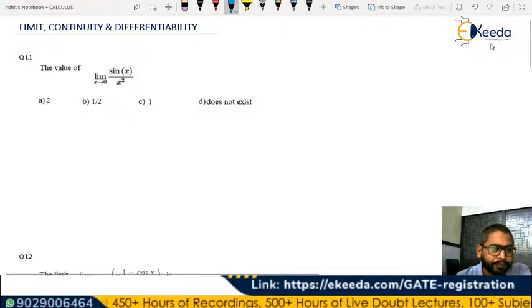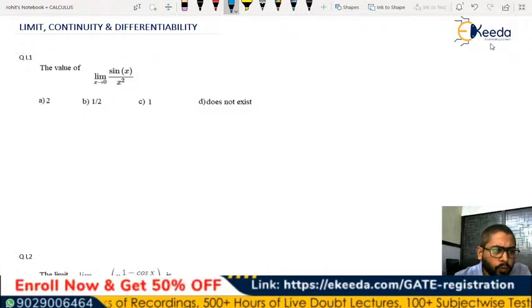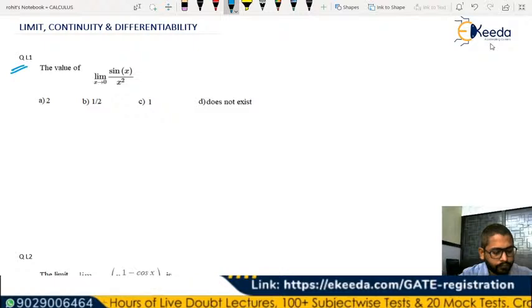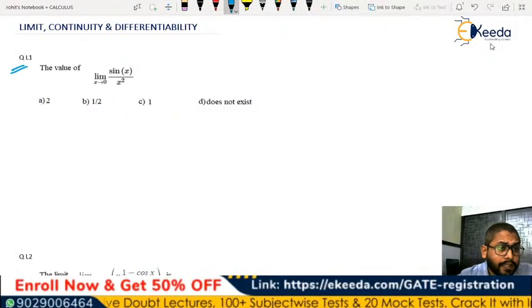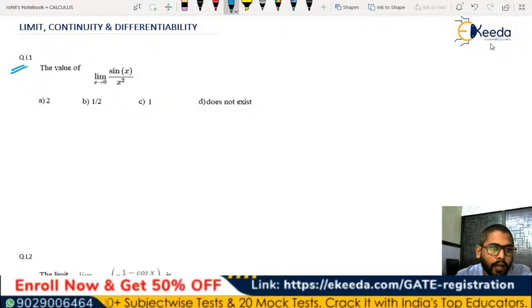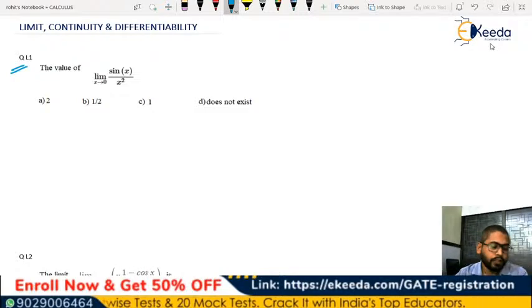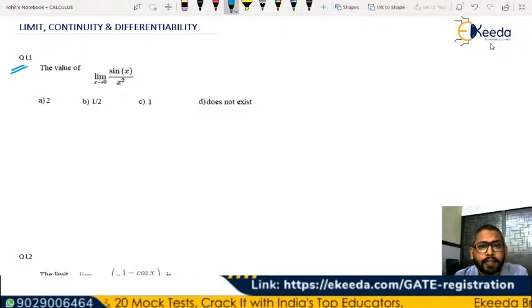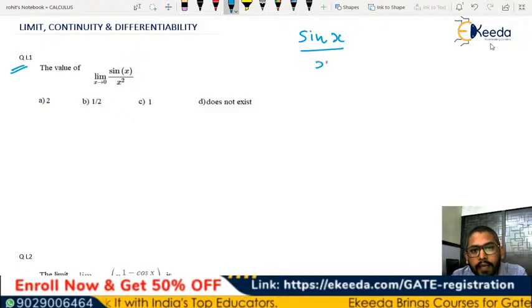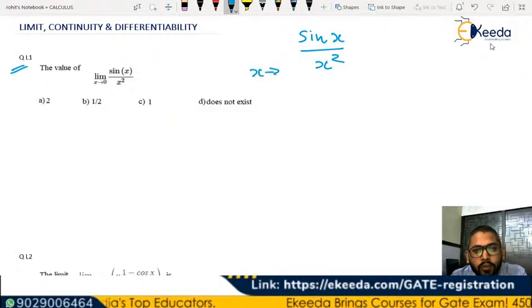So let's see question number 1. It says: the value of the limit as x tends to 0 of sin x by x square will be how much? So it is sin x by x square for x tends to 0.